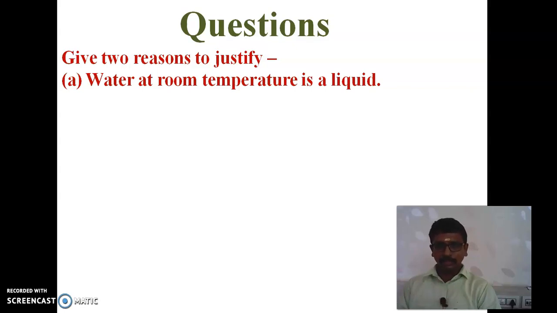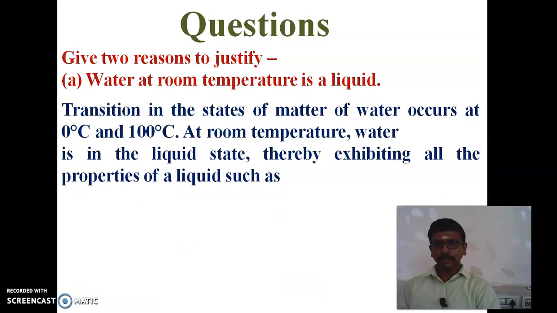So water at room temperature is a liquid. What is the room temperature? The room temperature is 25 to 27 degrees Celsius. At 25 to 27 degrees Celsius, the water will be in the liquid state only. Let me see the answer. The transitions in the states of matter of water occur at 0 degrees Celsius and 100 degrees Celsius.